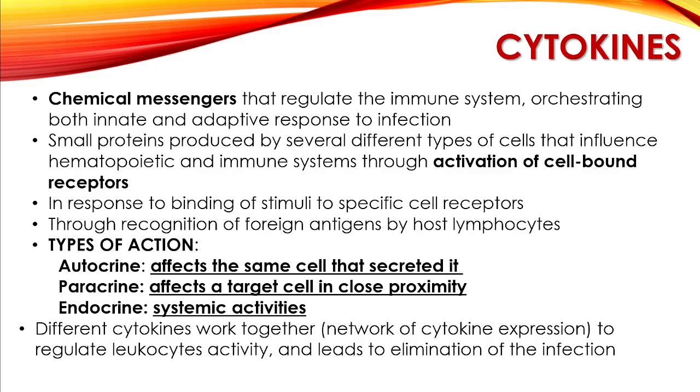Kinsa ng mga cells ang mag-produce of cytokines? T cells, correct. Your T cells produce cytokines once na ma-activate sila, in response to the binding of stimuli to specific cell receptors. So, through the recognition of foreign antigens or by host lymphocytes, they are being released.